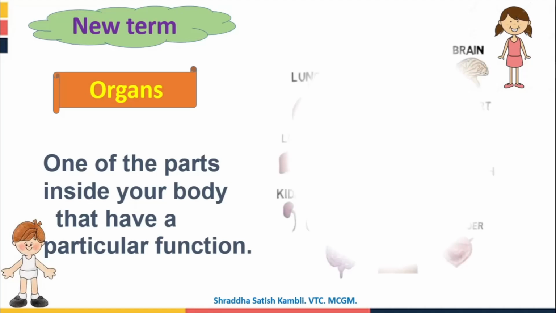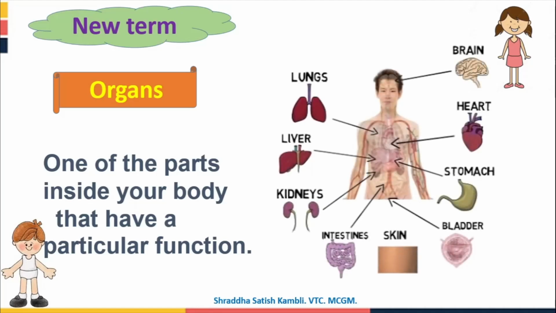Let us look at the organs in our body. You have lungs, brain, heart, stomach, bladder, and so many other organs. No need for you to remember all these difficult names. Just remember heart and brain, and if you can remember the other names also, then well and good. So what is an organ? It is one of the parts which has a particular function to do.